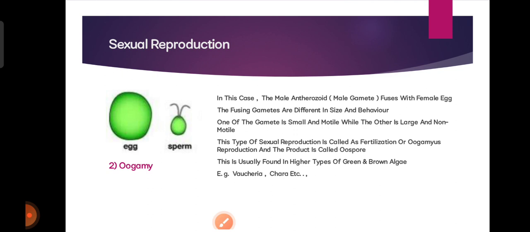This type of sexual reproduction is called fertilization or oogamous reproduction, and the product is called an oospore. This is usually found in higher types of green or brown algae, and the examples are Vaucheria and Chara.